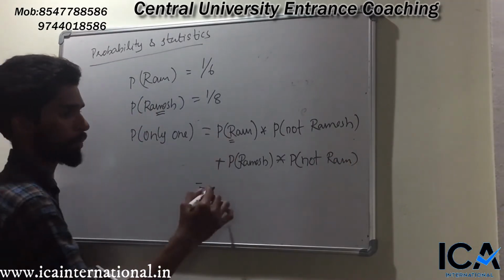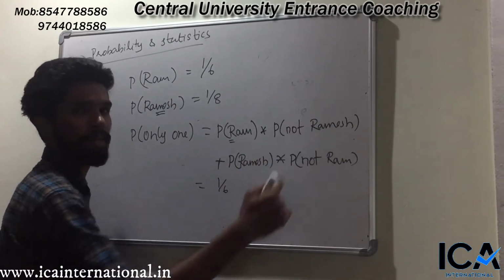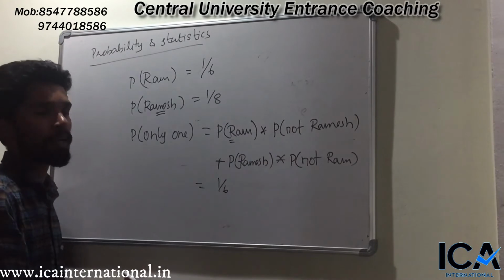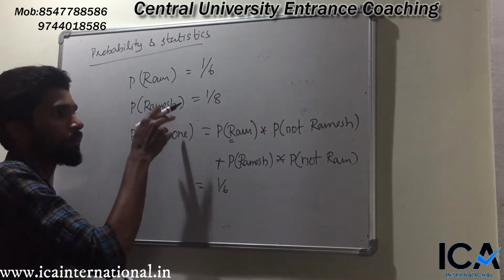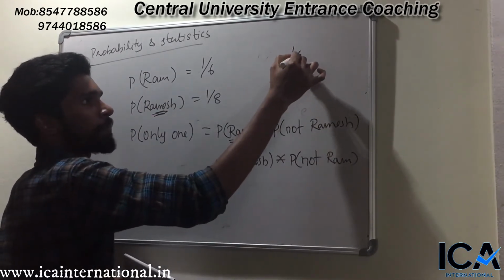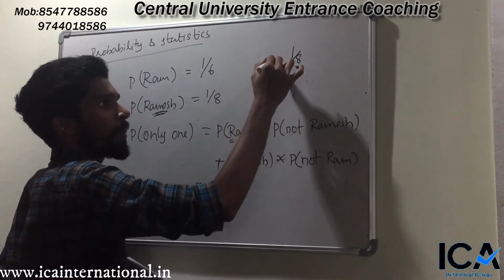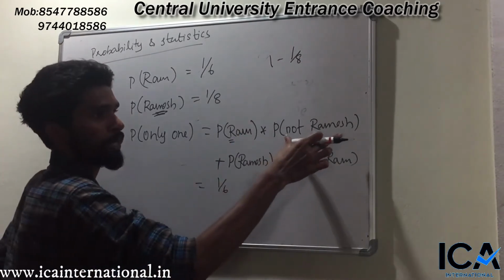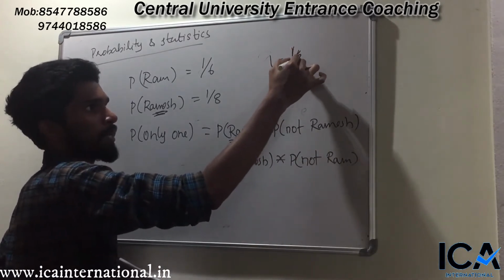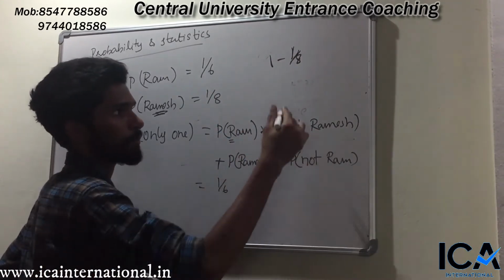So you know P of Ram is 1 by 6. We should find the probability of not selecting Ramesh. This is not given in the question, but you know the probability of selecting Ramesh, which is 1 by 8. If 1 by 8 is the probability of selecting Ramesh, then 1 minus 1 by 8 gives you the probability of not selecting Ramesh.